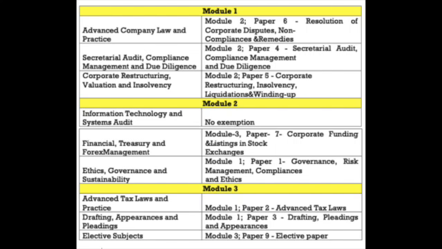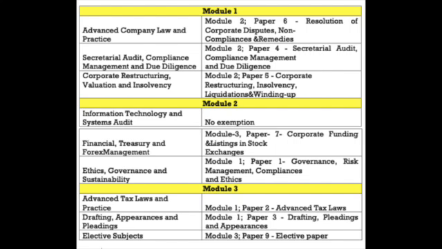And if in the old syllabus, in module 1 and module 3, you have any paper wise exemption, then you will be allowed to carry it forward. Suppose in module 1 you have exemption under due diligence, so here you will get an exemption of module 2 paper 3, which is shown on the screen. So paper wise exemption will still be there, but I'm just telling you according to module.